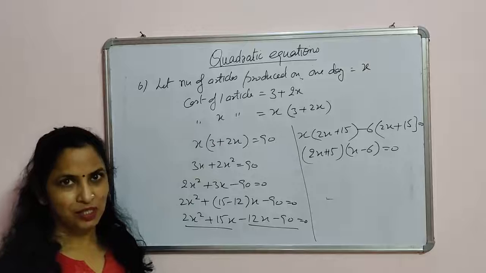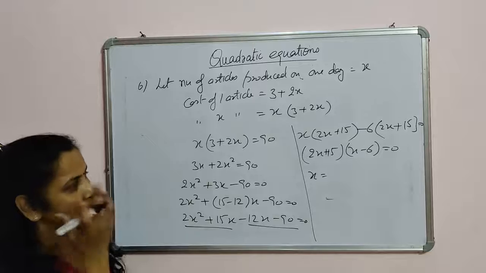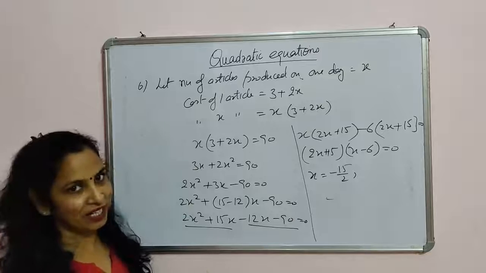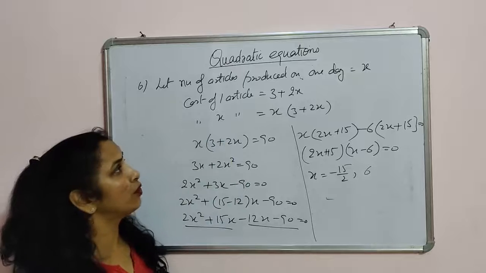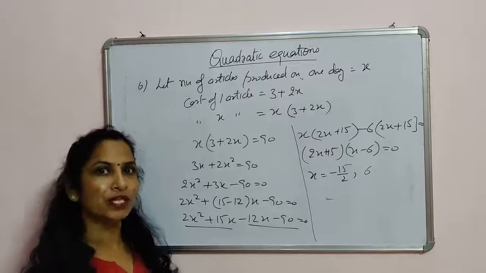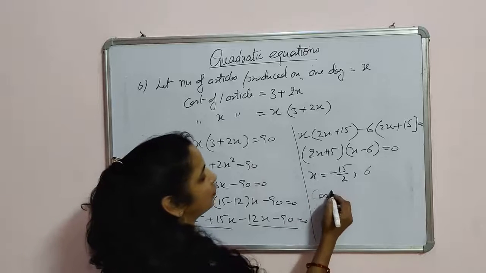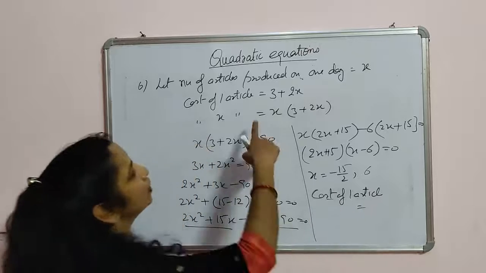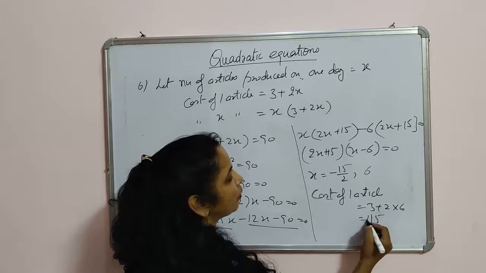These are the factors. So what are the values of x here? If we take 2x plus 15 equal to 0, then the value of x will be minus 15 upon 2. And by taking x minus 6 equal to 0, we get x equal to 6. Now we will write that a negative number of articles produced is not possible. So the number of articles produced on a day was 6. And what is the cost of each article? The cost of one article is equal to 3 plus 2x, that is 3 plus 2 into 6, 12 plus 3, 15 rupees.